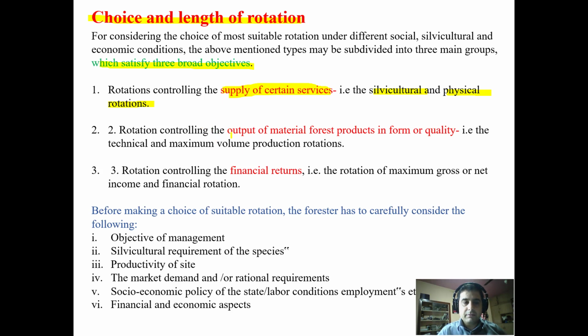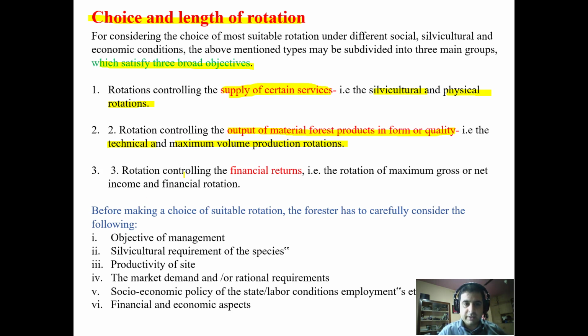Now, rotations which control output of material forest products in form or quality, that is technical rotation and maximum volume rotation, which are concerned about the output of forest products in the form or quality.